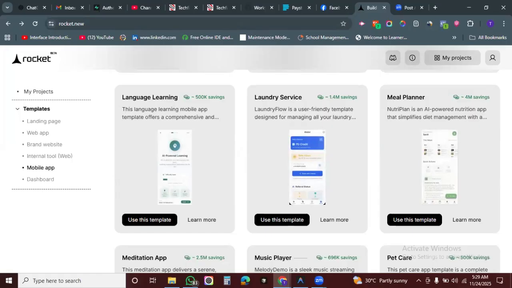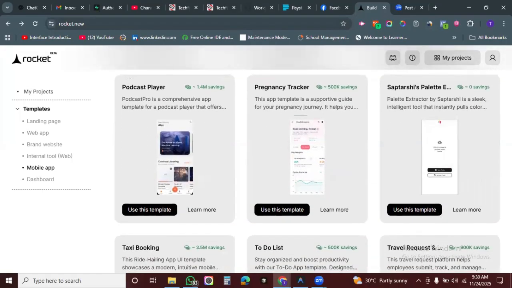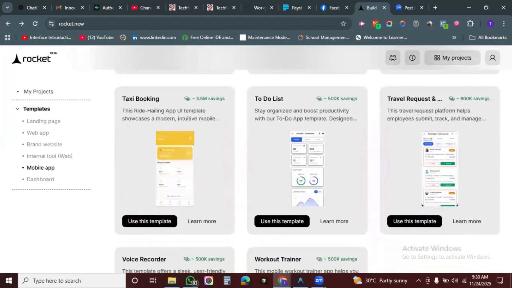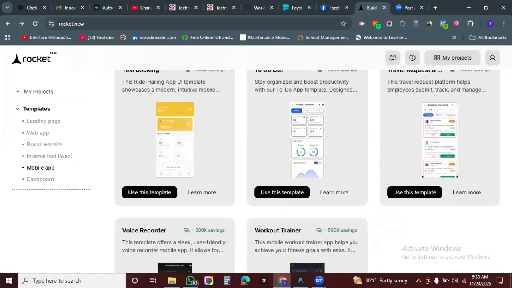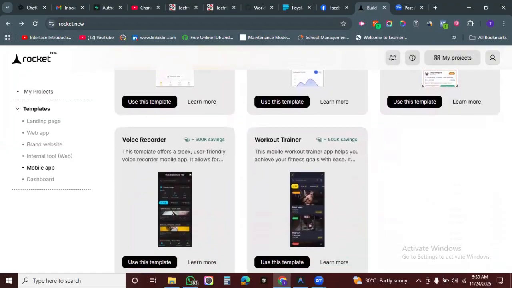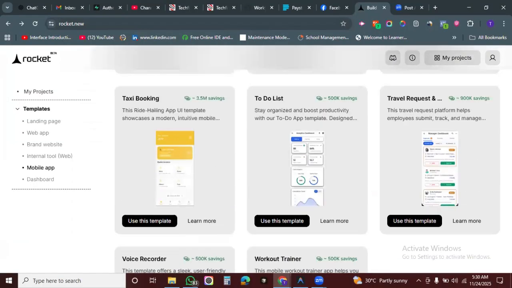You just build, publish, drive traffic to it, get people to download it, and boom, money comes in. All right, travel requests, to-do list. This is a taxi booking app. This is very cool. Just like your Bolt application, your Uber application, voice recorder, workout trainer,